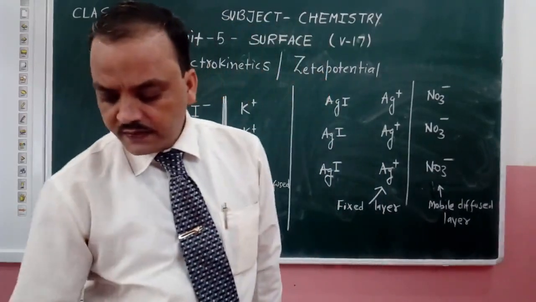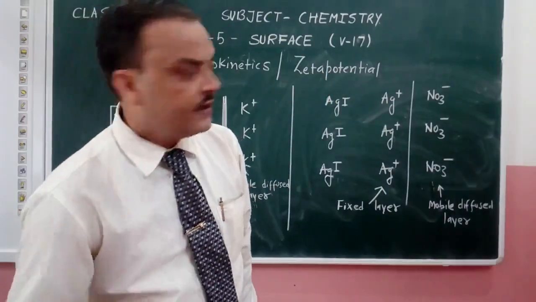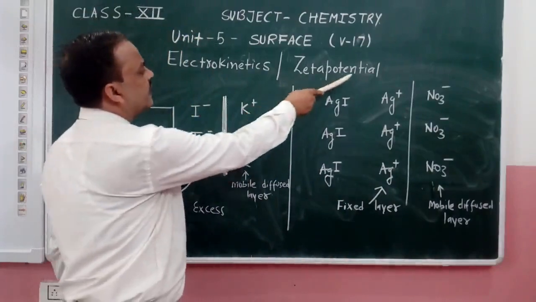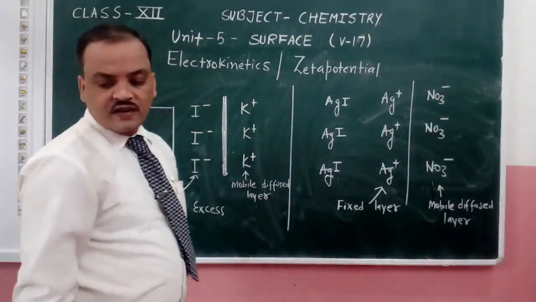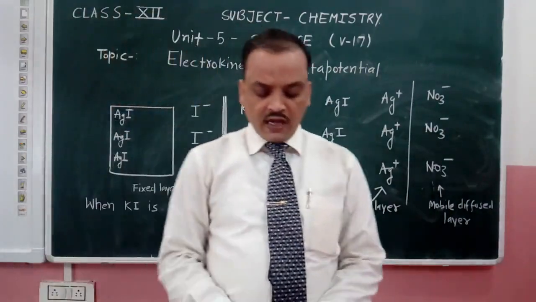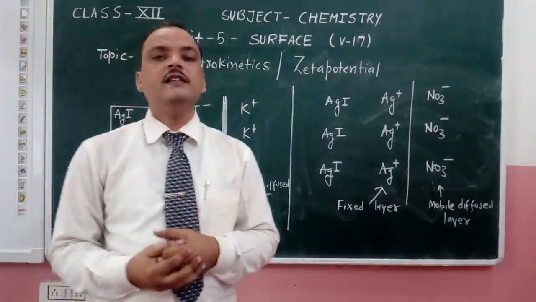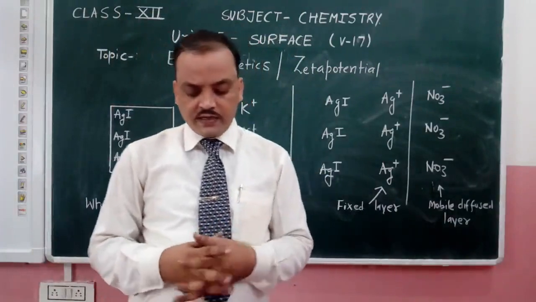In our class today, we are starting a topic related to our previous topic. The name of this topic is electrokinetics or zeta potential. First of all, we have to understand the meaning of these words.